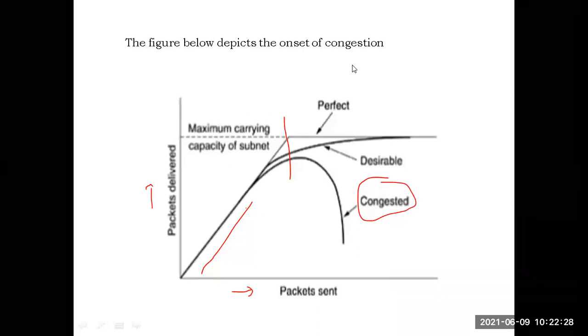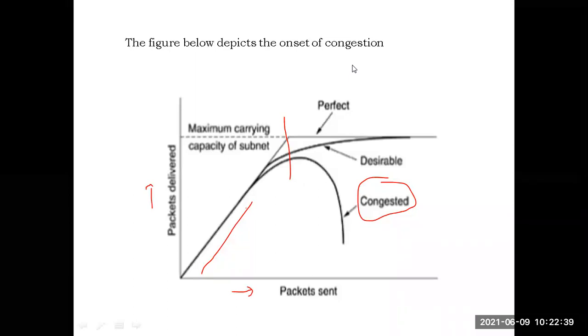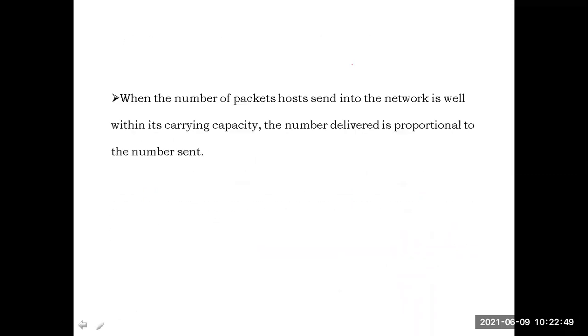After reaching the maximum carrying capacity, the performance of the network will be degraded, which results in the loss of the packets which are to be delivered. That situation is called congestion. Clear? This is a diagrammatic representation of congestion in the network.